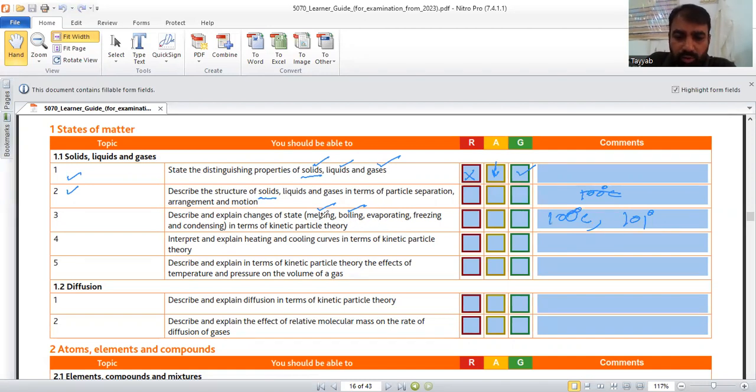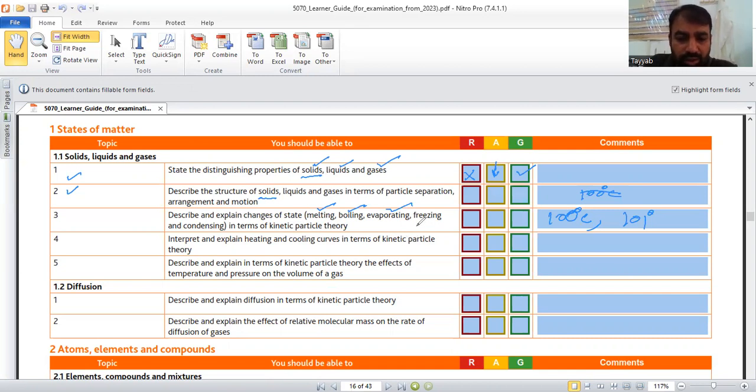Here one thing to remember: he can ask you, what is the difference between boiling and evaporation? Evaporation takes place at any temperature. Evaporation of water, for example, may take place at 25 degrees Celsius, 30 degrees Celsius, meaning escaping of some molecules from the surface. Whereas boiling is when the whole liquid starts to change into vapors at a fixed temperature, which is called the boiling point.